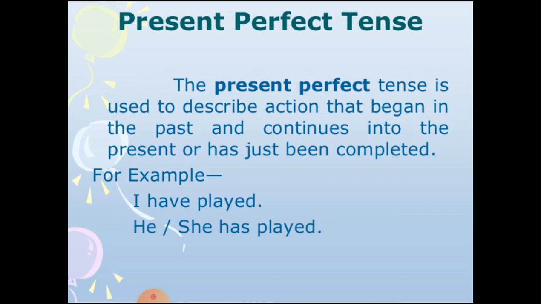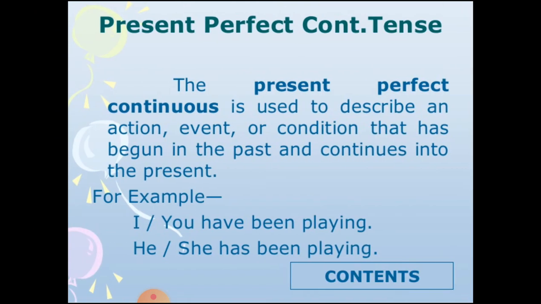For example, I have played, he or she has played. Present perfect continuous tense is used to describe an action, event or condition that has begun in the past and continues into the present. Before 2 hours, he started singing, and if I talk now, he is still singing. These two kinds of actions, like I have been playing, he has been singing.